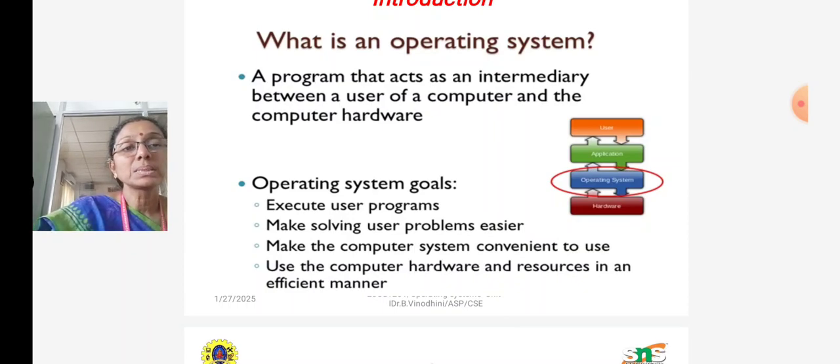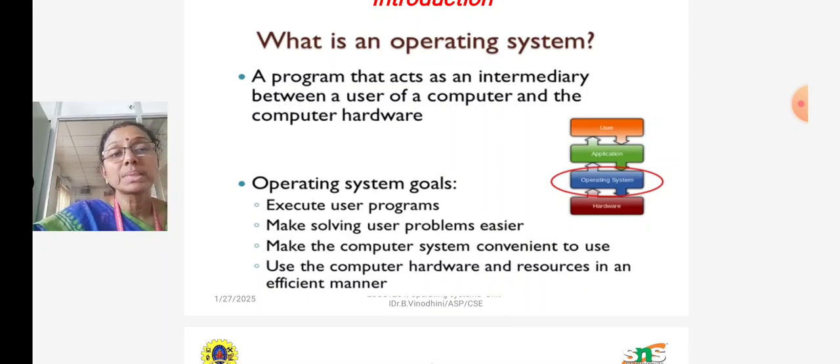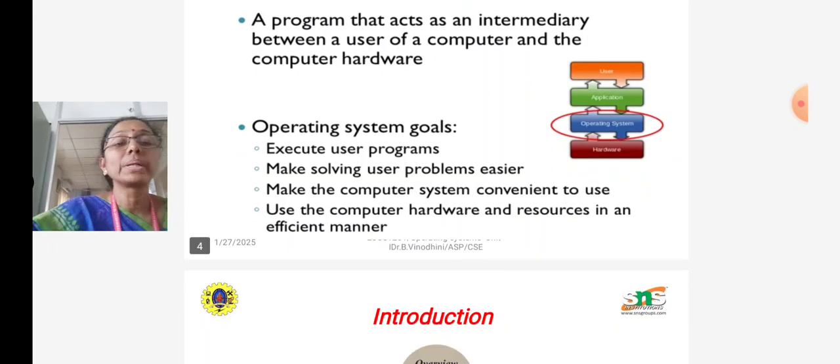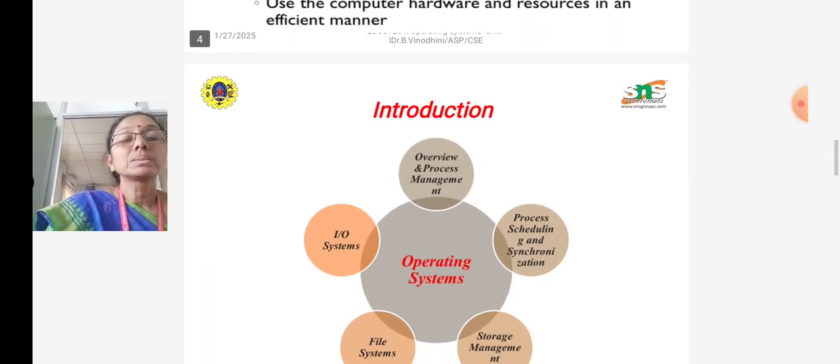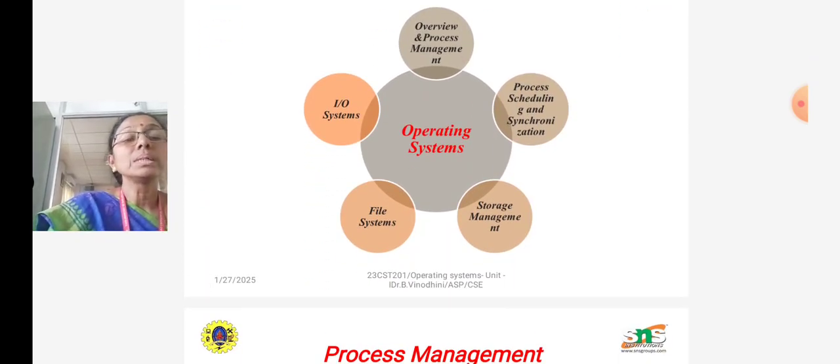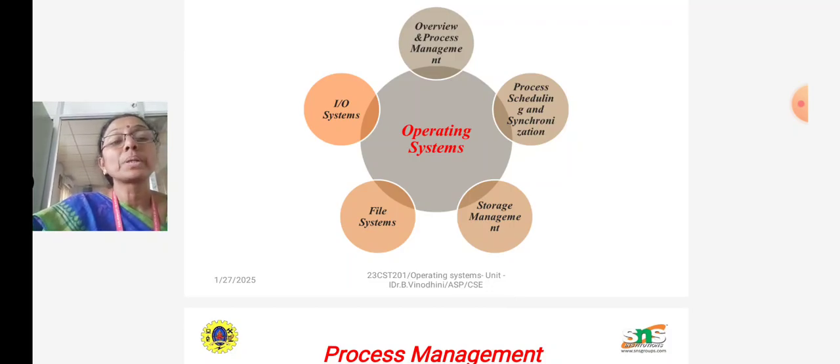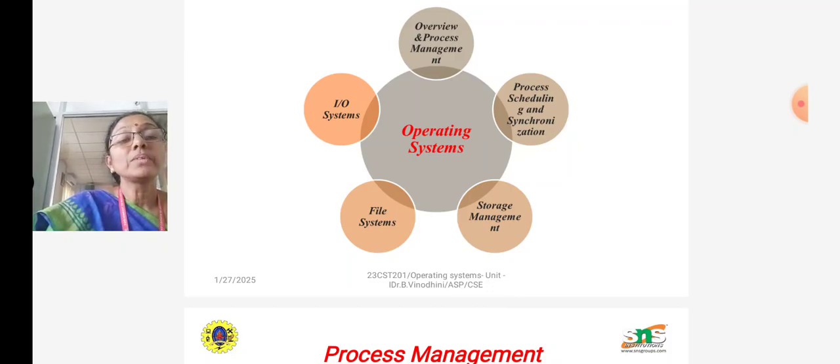So the operating system provides an environment where our user programs can work. This is the main goal of an operating system. Now we will see the main functionality of an operating system. These are the five functions that are the main part of the operating system, covering all the activities of the whole operating system environment.